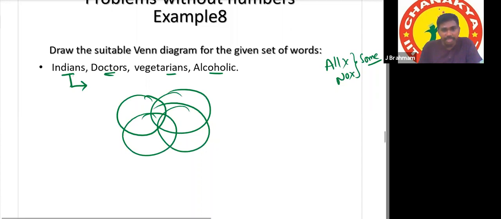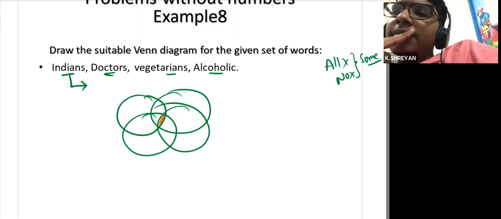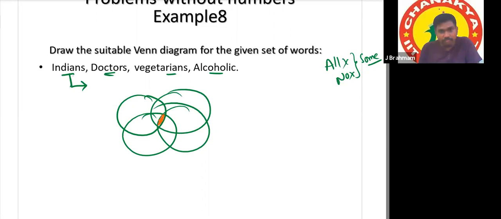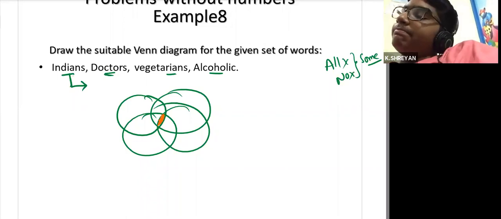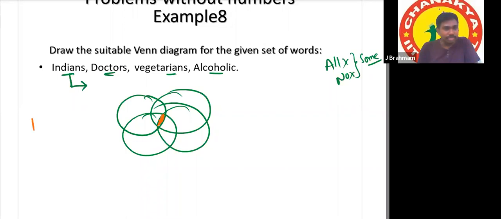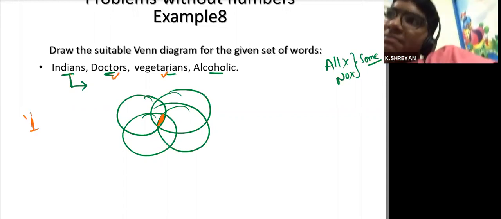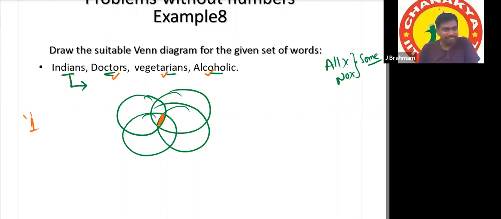Yes or no? There will be a portion having all the four, where all four intersect. Okay, understood. Suppose there is one person who is an Indian as well as a doctor, vegetarian, and alcoholic also. There will not be only one person; there will be some persons who satisfy all four parameters.